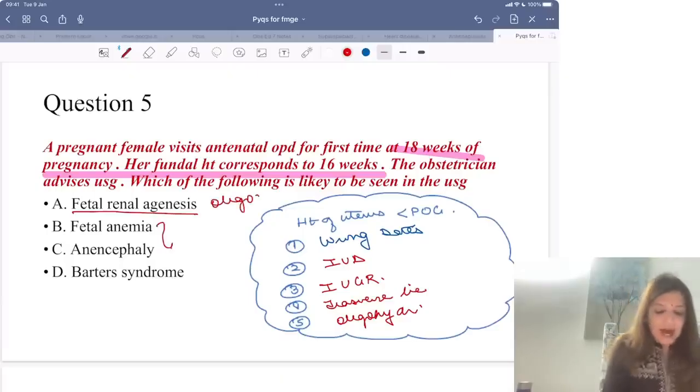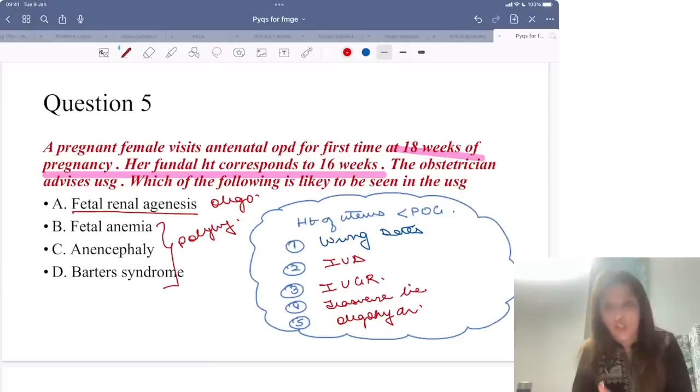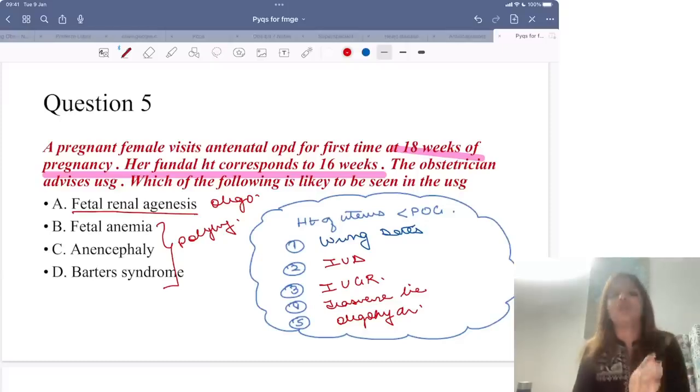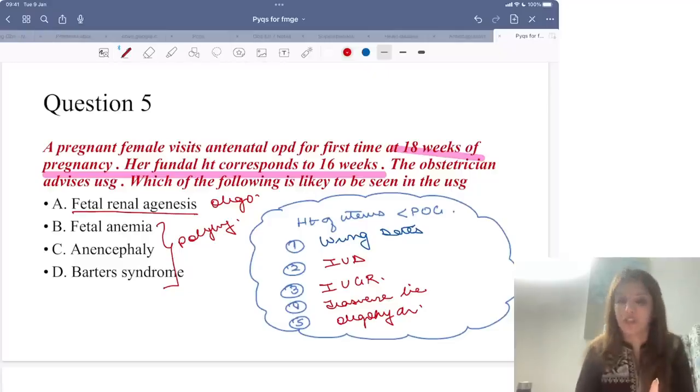Fetal anemia, anencephaly and Bartter's syndrome, all of them lead to polyhydramnios, and in polyhydramnios, the height of the uterus is more than the period of gestation. Bartter's syndrome is one renal condition of the fetus in which you get polyhydramnios. Otherwise, in all renal conditions of the fetus, you get oligohydramnios. Bartter's syndrome is one renal condition of the fetus where you get polyhydramnios.